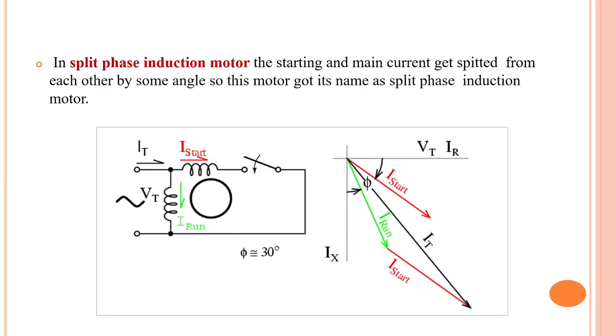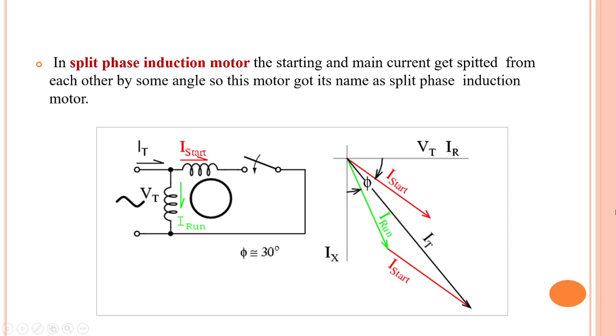Now let us see the diagram here. So I run is the current in the running winding, I start is the current in the starting winding or auxiliary winding, and this is the centrifugal switch. Vt is the voltage. Phi is approximately equal to 30 degrees. Angle is approximately 30 degrees. And this is Vt and I start. I start is lagging Vt. And this is I run. So the addition of I start and I run is the total current It.